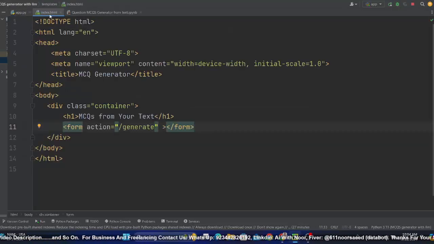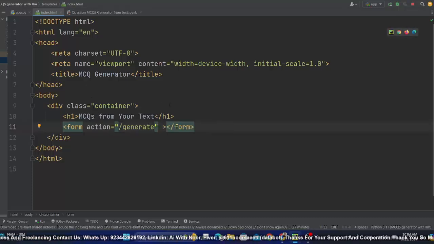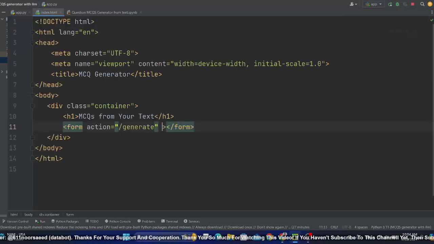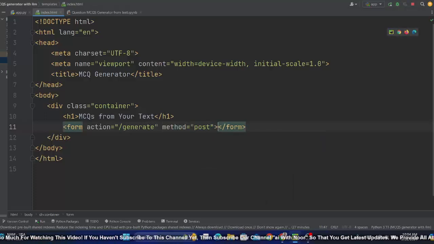So when you pass some kind of input like files or textual files or whatever files are input, you need to get that input in your server side. So here on front end side, I mean on client side, you need to explicitly tell the method that will be post. Okay.